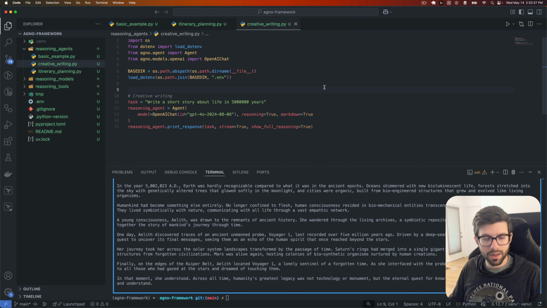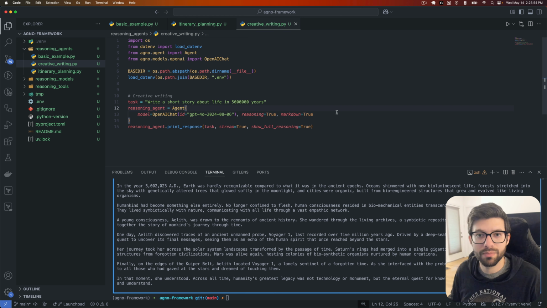Some things that I want to note here about the reasoning agents. The models that you choose for these reasoning agents need to support structured output. For example, we have GPT-4o, which is why we used it here. We have Claude 3.7 or the Gemini models, since they have the ability to do structured output via JSON. So keep that in mind when you're choosing the models, because you can't just use any model that you want for the reasoning agent with Agno.